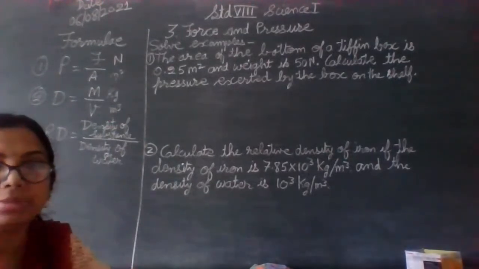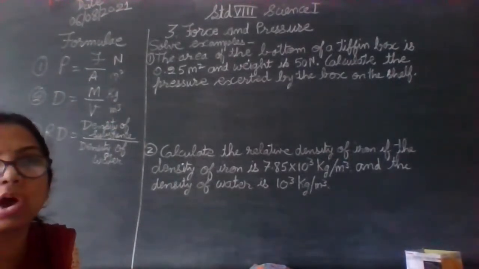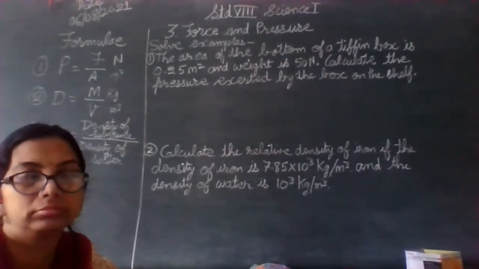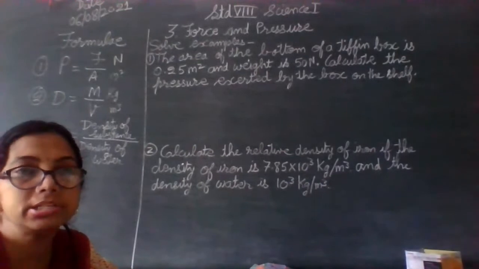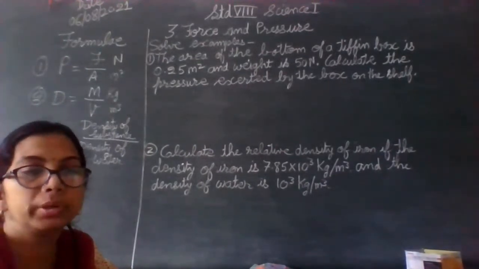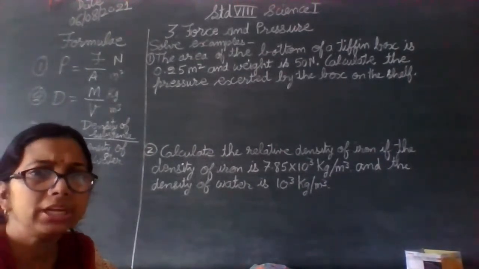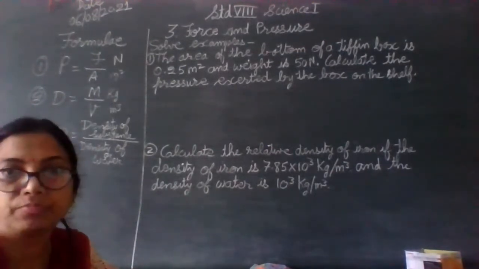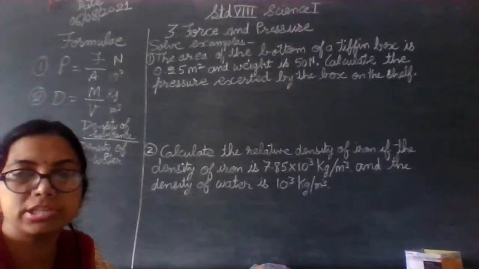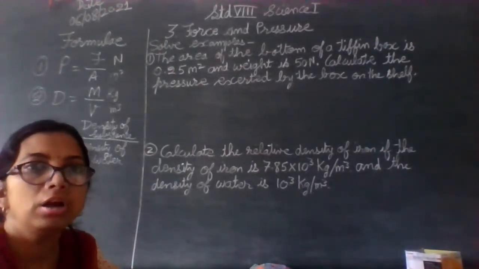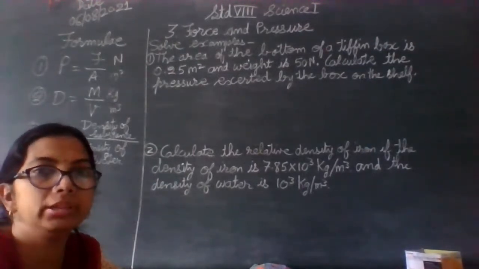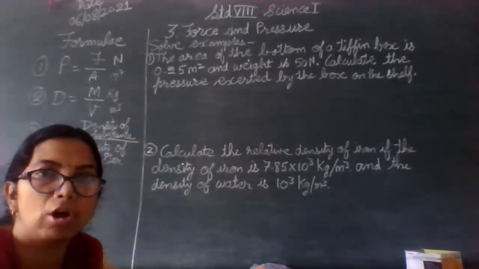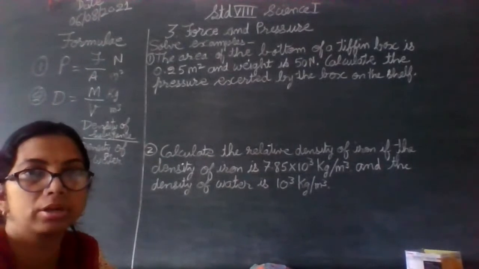So the bottom area of the tiffin box is say 0.25 meter square. Area has the unit meter square. And the weight of that box is 50 Newton. Weight is what exerts the force. Therefore, the weight is measured in Newton. It is the force that it applies on the table or place wherever it is kept.